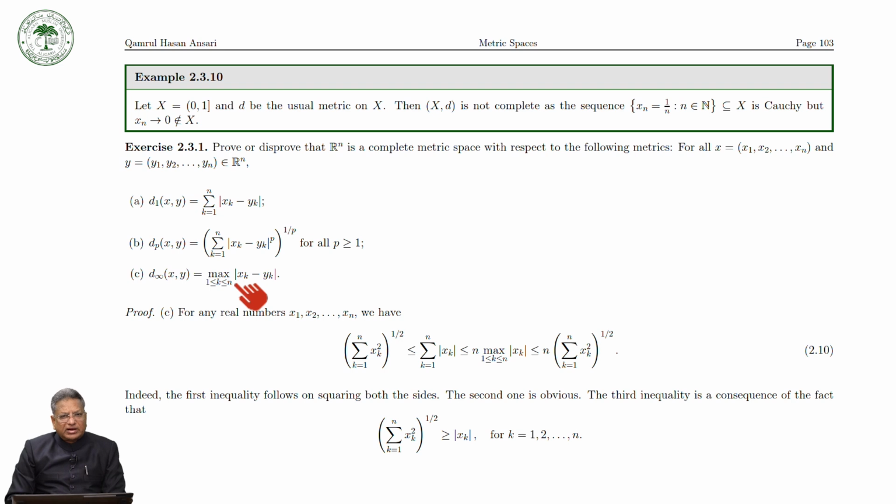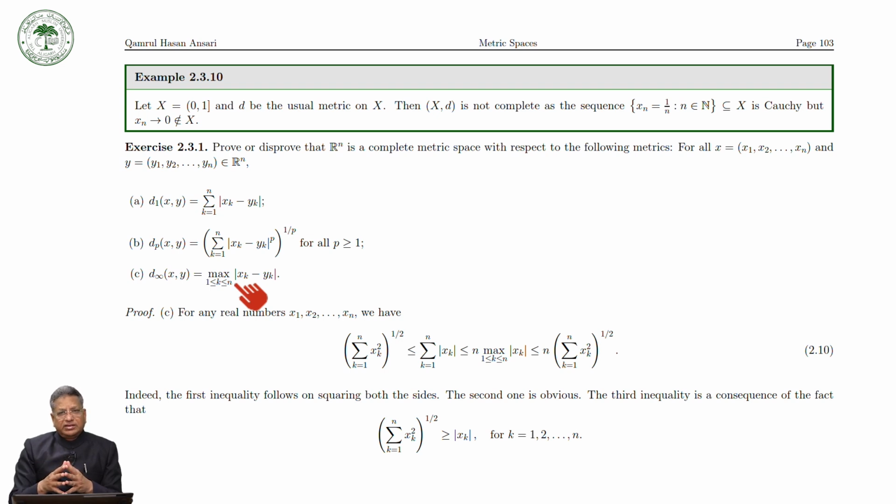As we have proved that Rn is a complete metric space with respect to the usual metric, in the same way we consider a sequence xn of elements of Rn, and then you use the same technique as we have done previously for Rn with the usual metric.